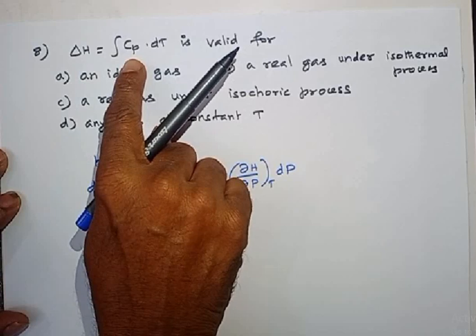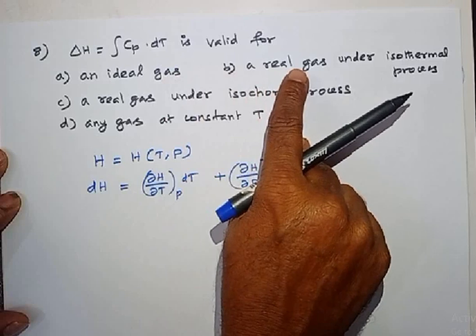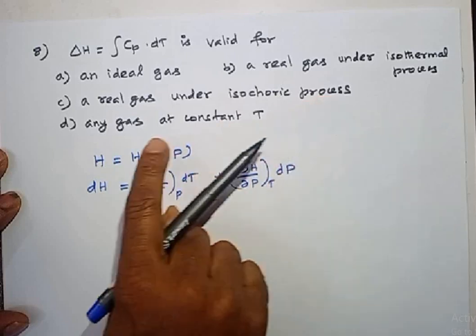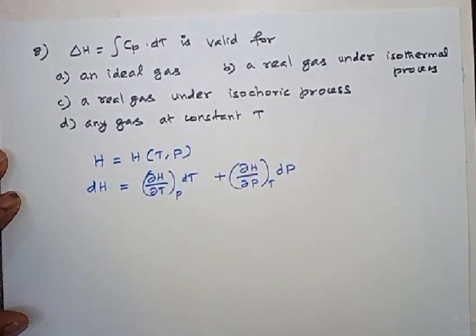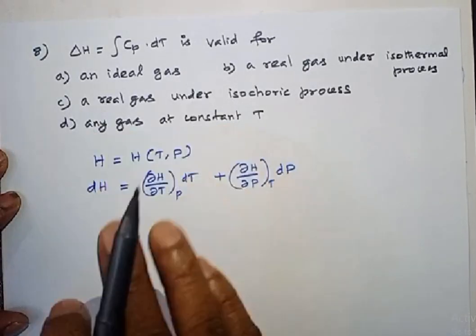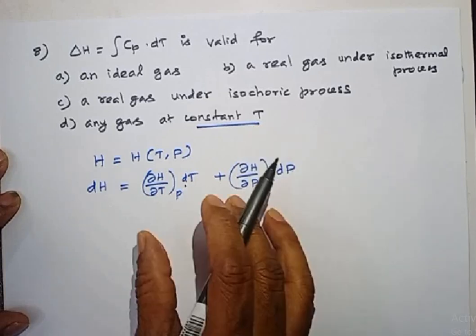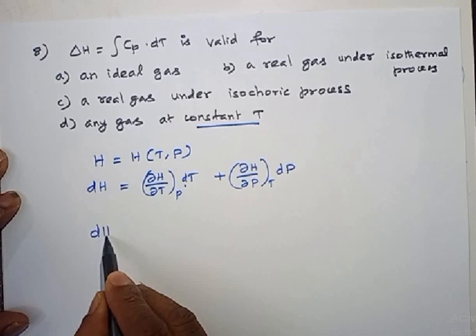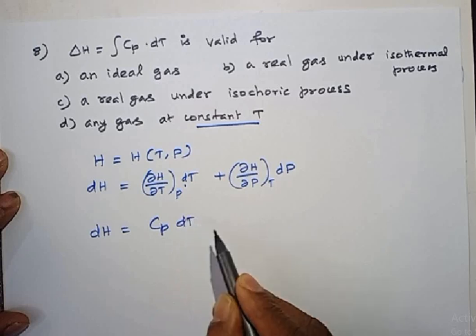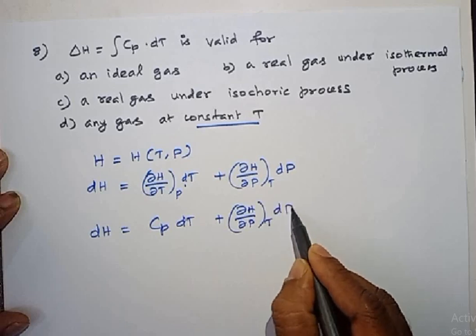Here it is given delta H is equal to Cp dT is valid for. Option A is valid for ideal gas, valid for real gas under isothermal process, valid for real gas under isochoric process, valid for any gas at constant temperature. Listen carefully. First, I'll go through option D. Any gas at constant temperature. Let me take one more step here. dH equals dou H by dou T at constant pressure, which is nothing but Cp, so Cp dT plus dou H by dou P at constant temperature into dP.